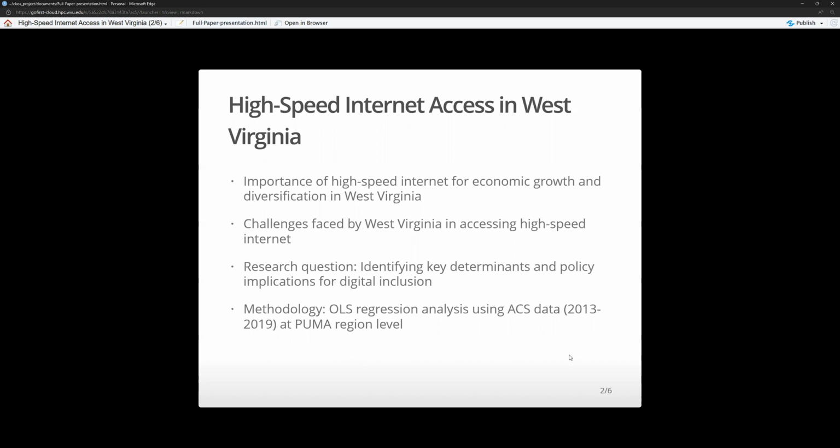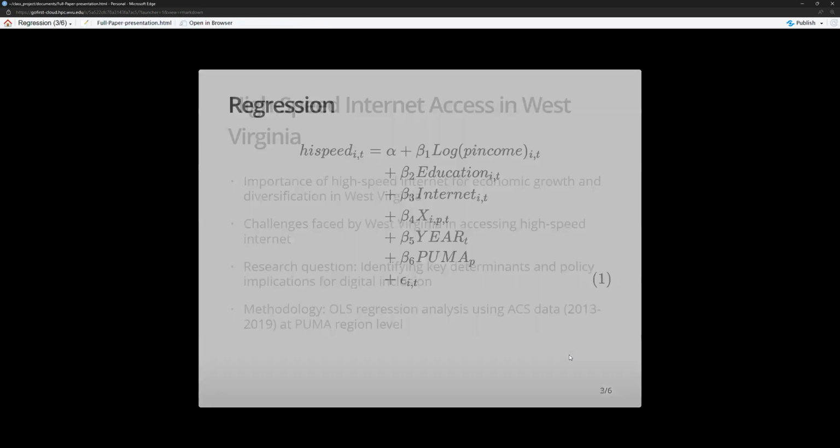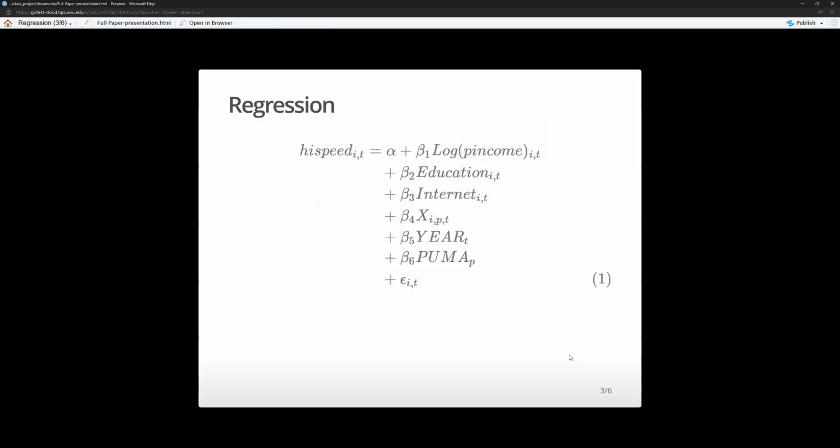So my research question is identifying key determinants of high-speed internet adoption and policy implications for digital inclusion. For my methodology, I'll be using OLS regression analysis, using ACS data from 2013 to 2019 at the PUMA region level. My regression is based on the binary high-speed level.